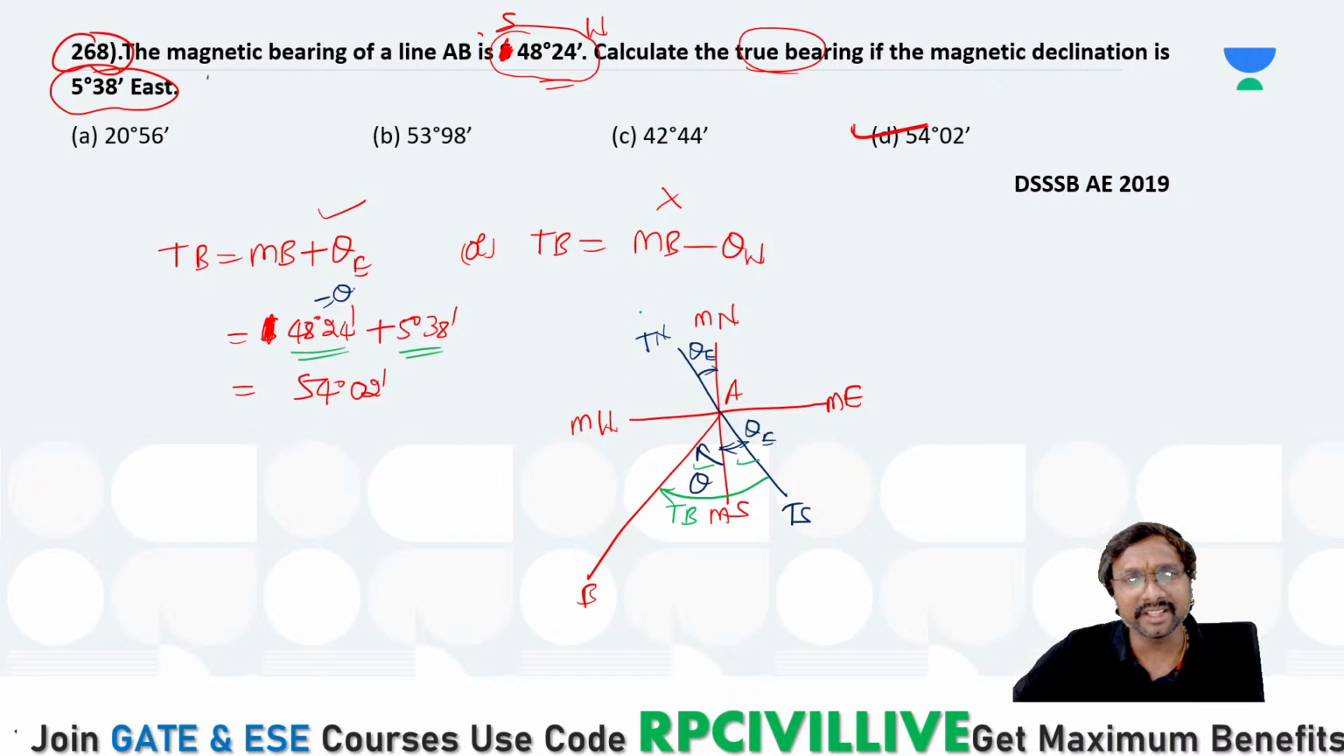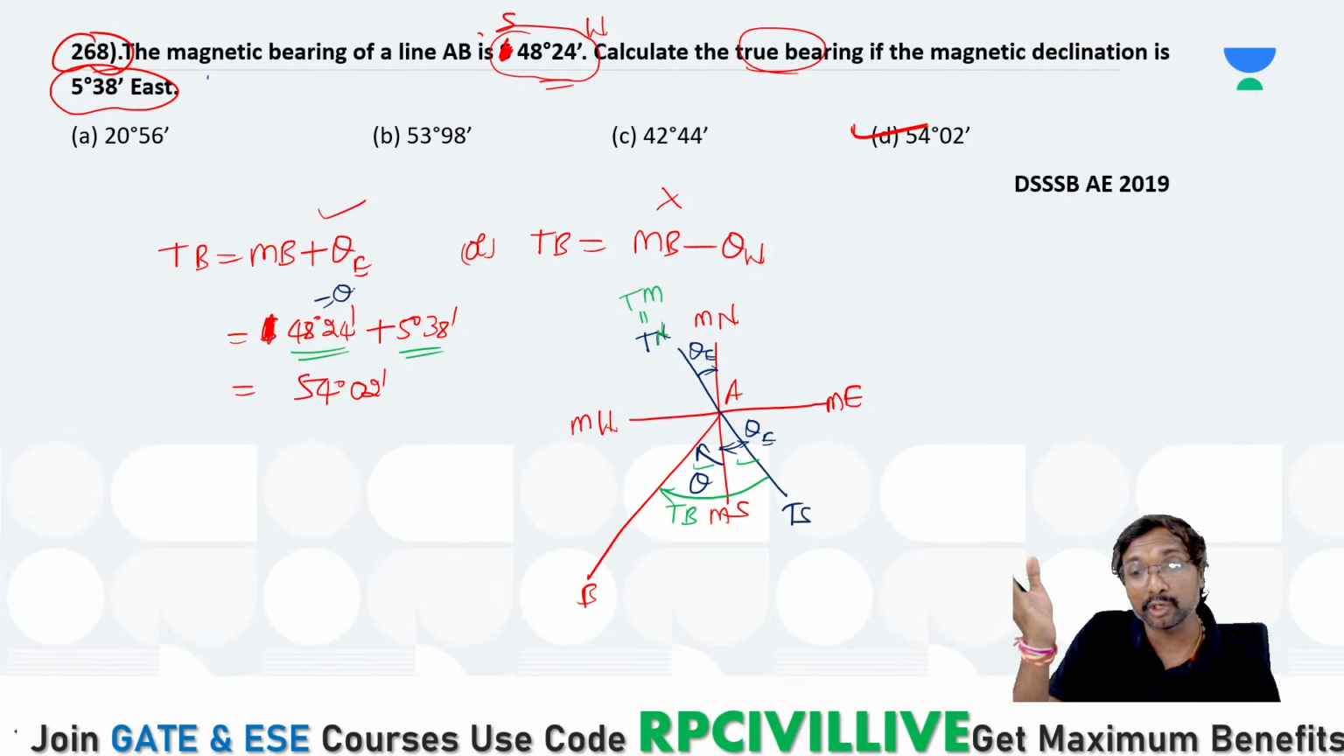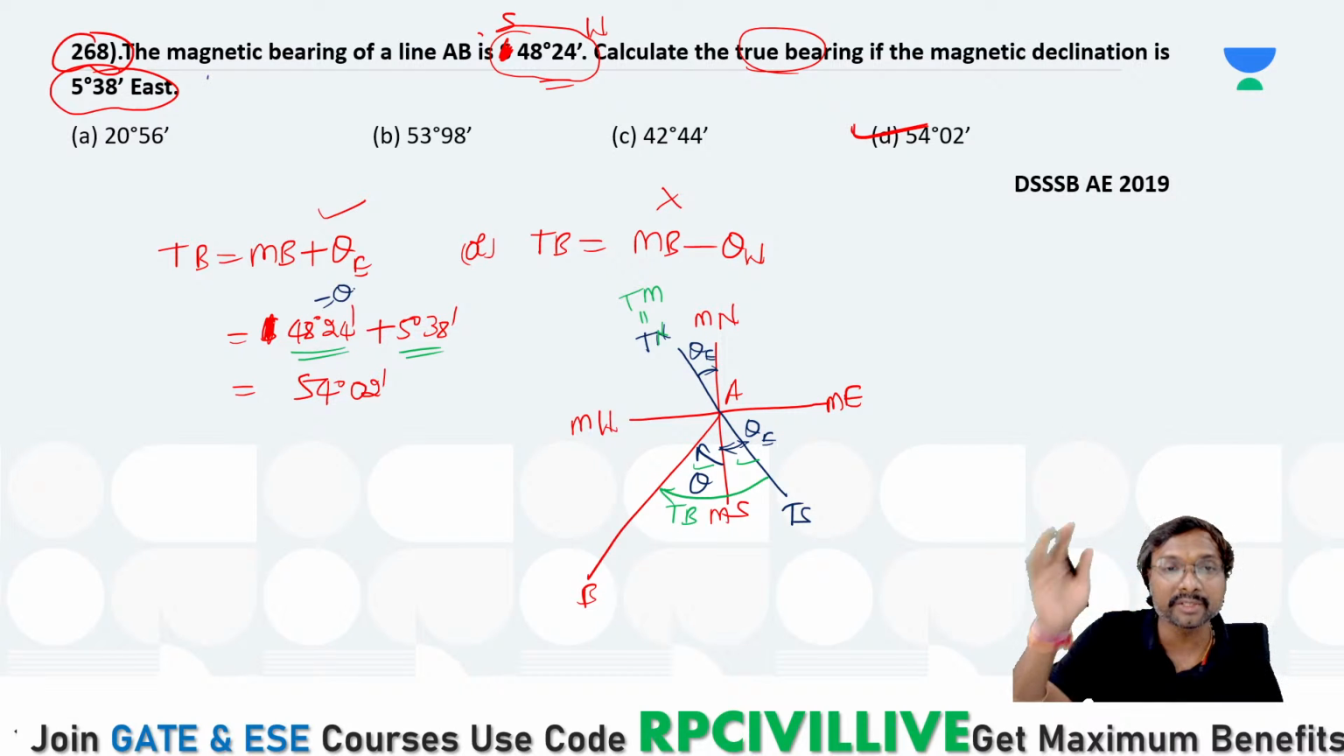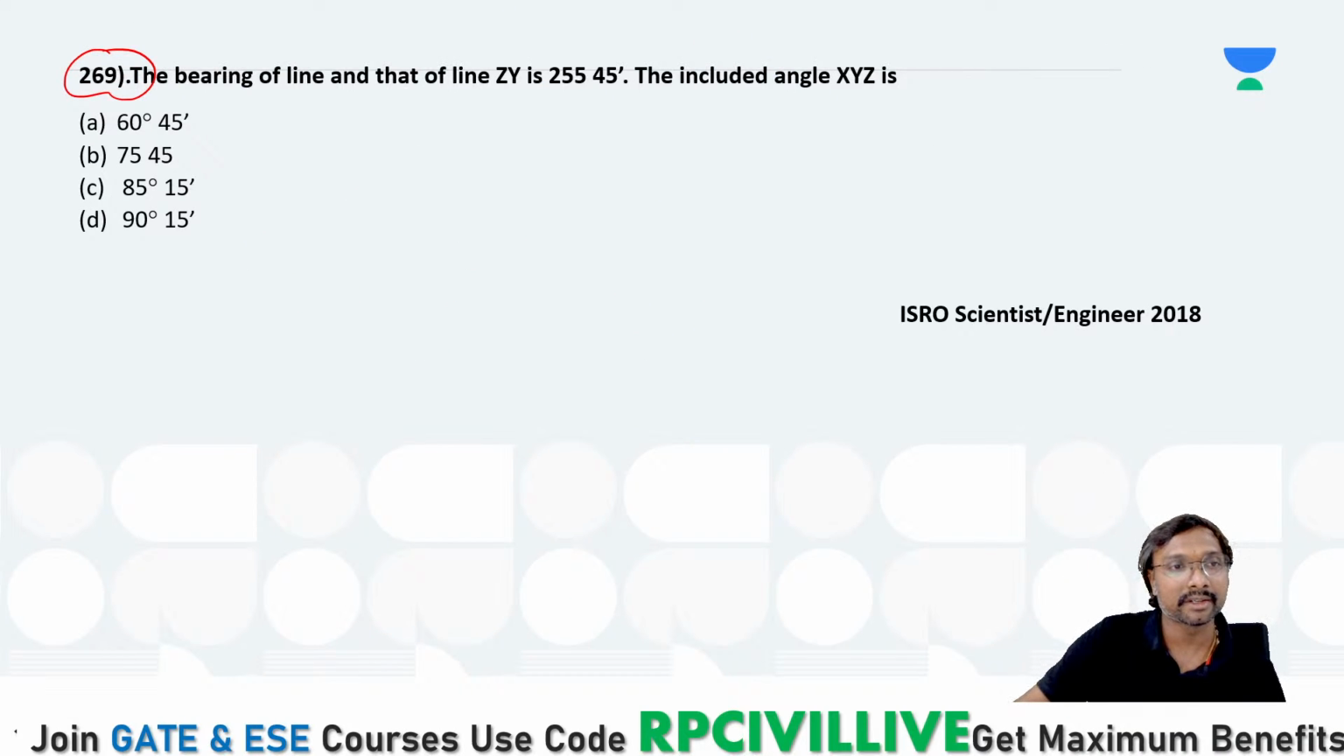True north is nothing but your true meridian only. Meridian is nothing but north only, Anjanelu, right? True north and true meridian both are the same. Meridian is nothing but the reference axis with respect to which we are taking the angles. North, right? So true north is the true meridian, magnetic north is the magnetic meridian, you can say. Right. So select the answer for this 269 question of you.